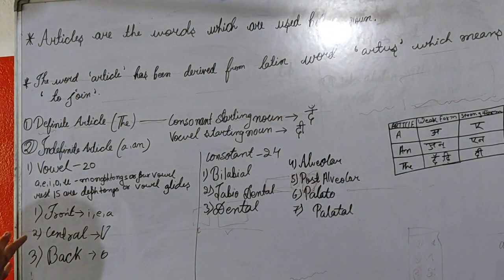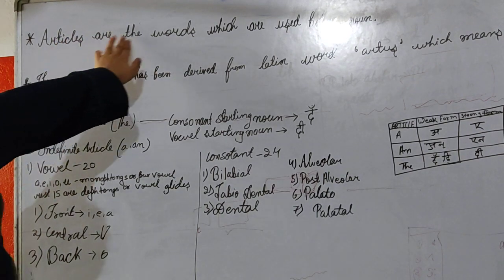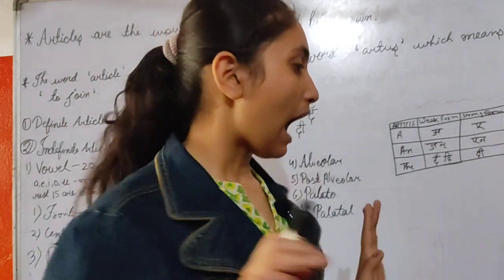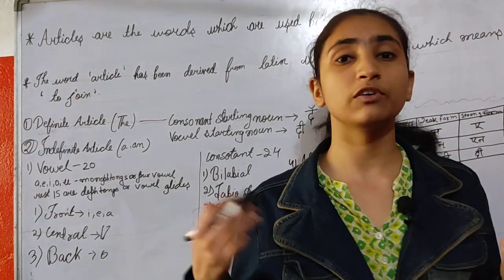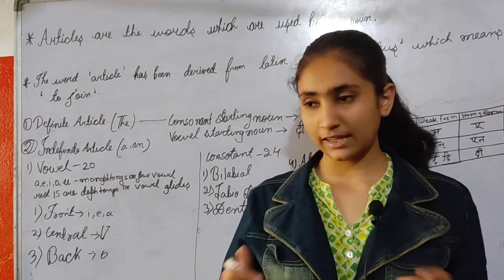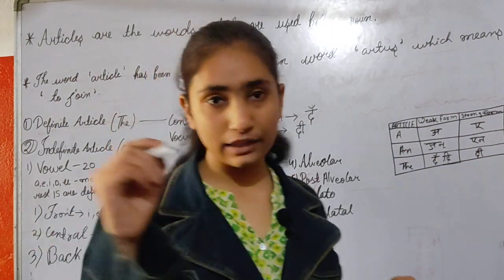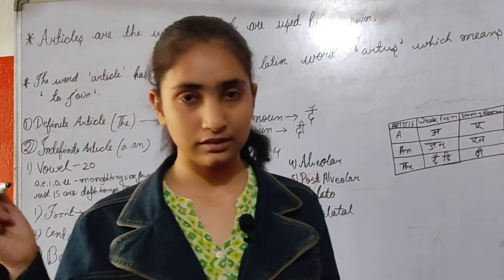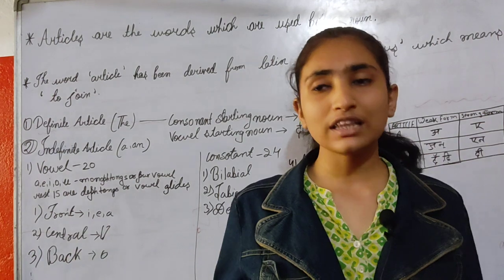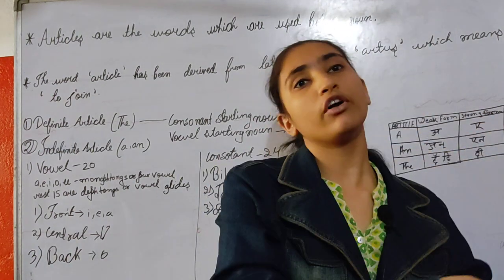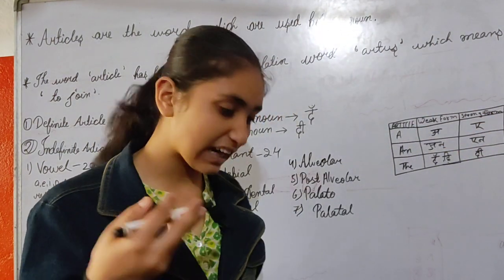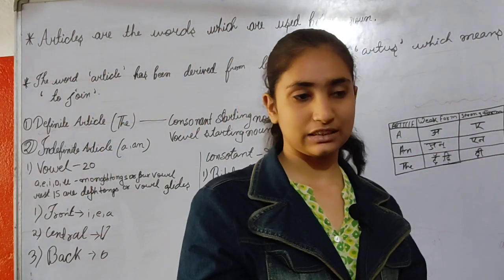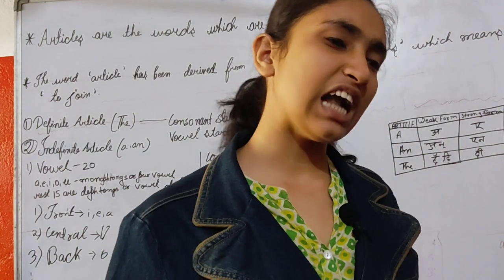So what are articles? Articles are the words which are used before a noun. For example, you can take an orange, an umbrella, a marker. So those are all articles, which are used before a noun. Actually, an article is an adjective which is used before a noun. But we have heard of articles.